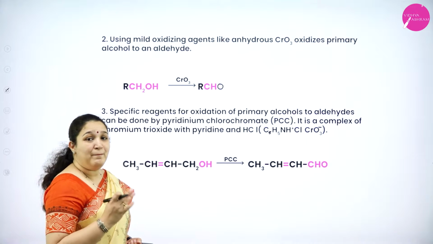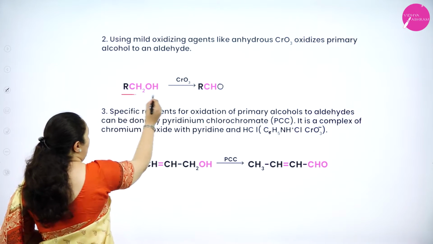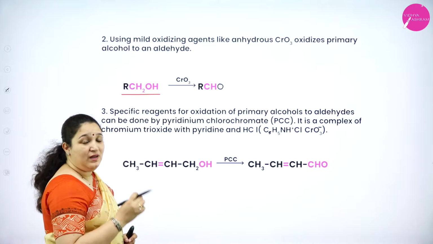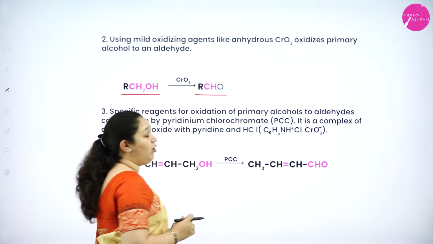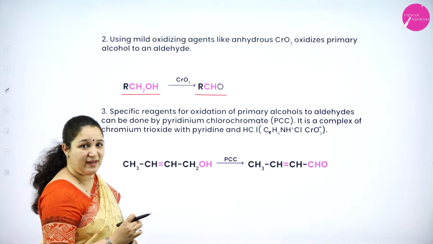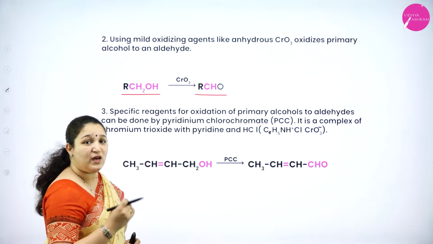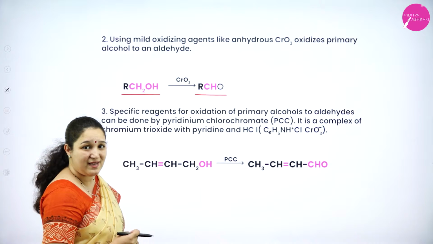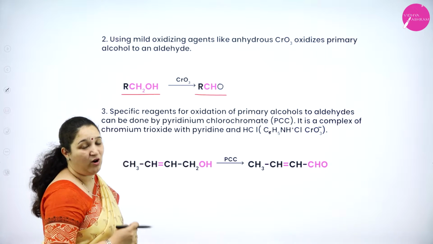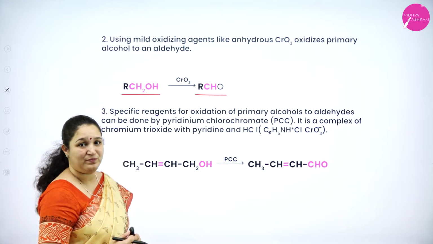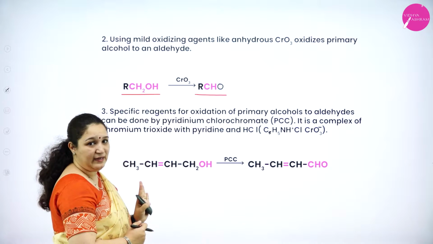By using a mild oxidizing agent, a primary alcohol can be converted into an aldehyde, or we can stop the reaction at the aldehydic stage. Why? Because we are using a mild oxidizing agent like chromic anhydride or anhydrous CrO3. Okay. So you can see primary alcohol, you will get aldehyde.